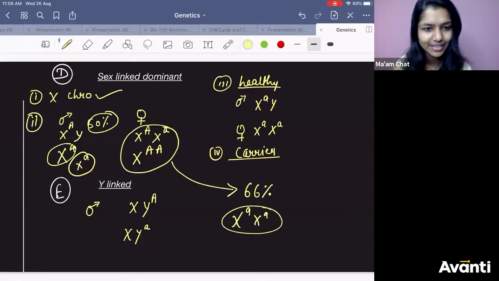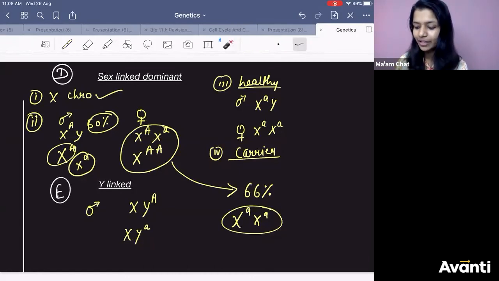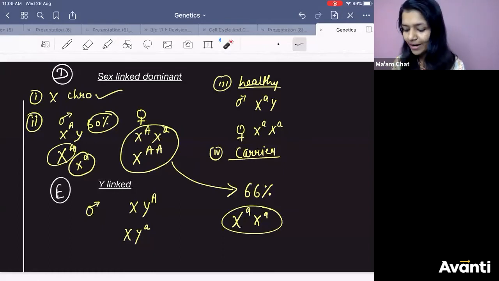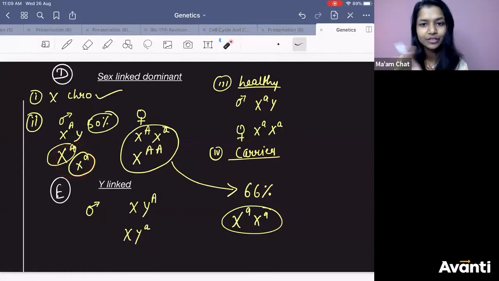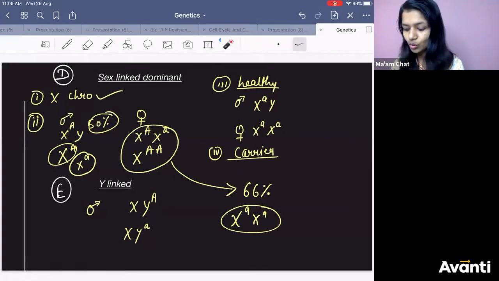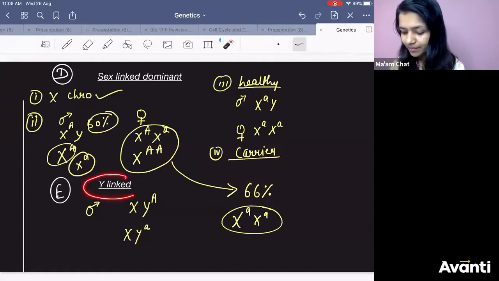Total percentage wise, Shreya, yes, female will have more. If you see genotype wise, male will have 50% chance. If you see XA small a, it will have some 33% chance. If you see X capital A, it will have some 33% chance. Got it? I think this was your doubt, Shreya, right? Got it? Ha, Pranav. That's right. Cool. Now coming to Y-link gene.